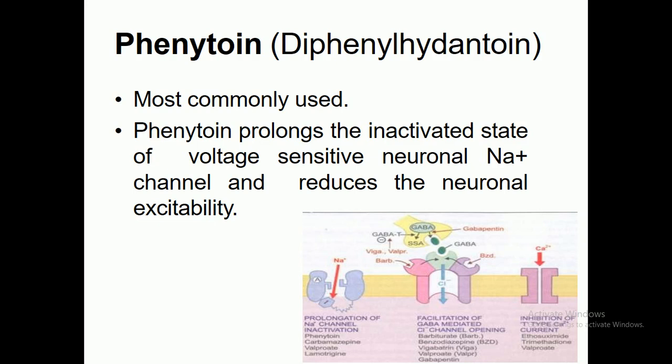The mechanism of action of phenytoin: it can prolong the inactivated state of voltage sensitive neuronal sodium channels and reduce neuronal excitability.